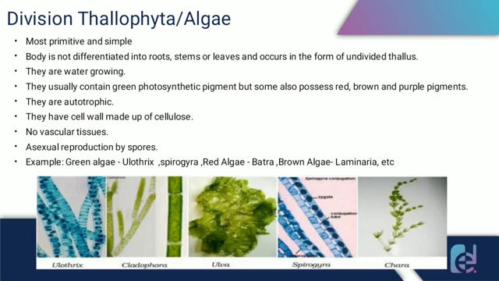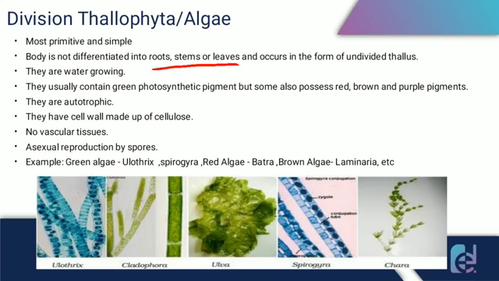So now let's take a closer look into the different divisions. Firstly is division Thallophyta, or division Algae. The very first point is they are the most primitive and simple organisms. Their body is not differentiated into roots, stems or leaves, and they occur in the form of undivided thallus.